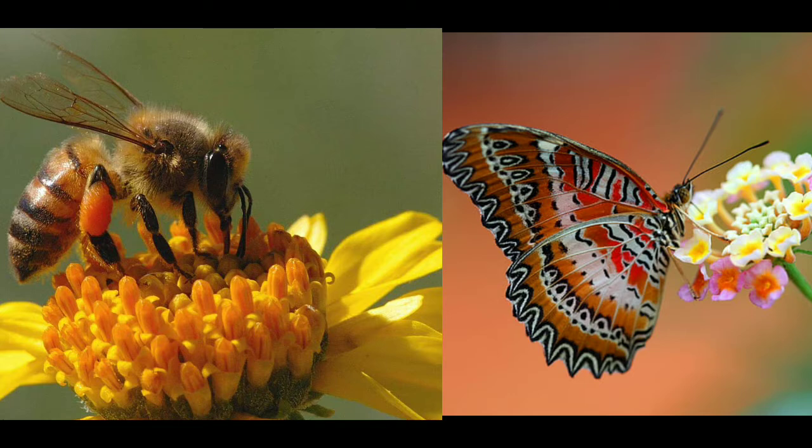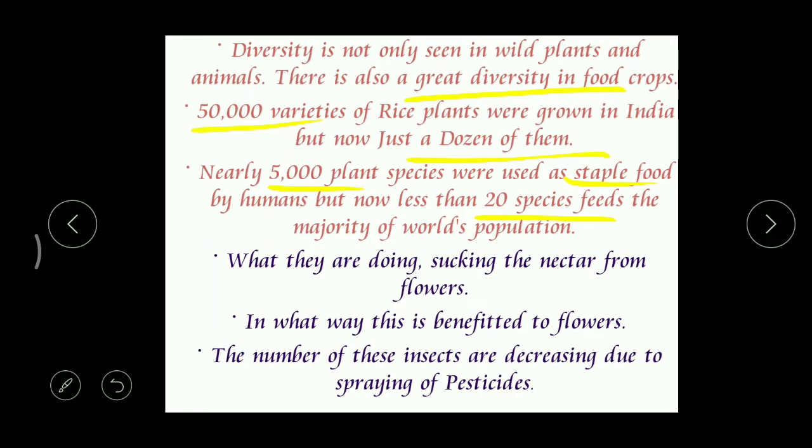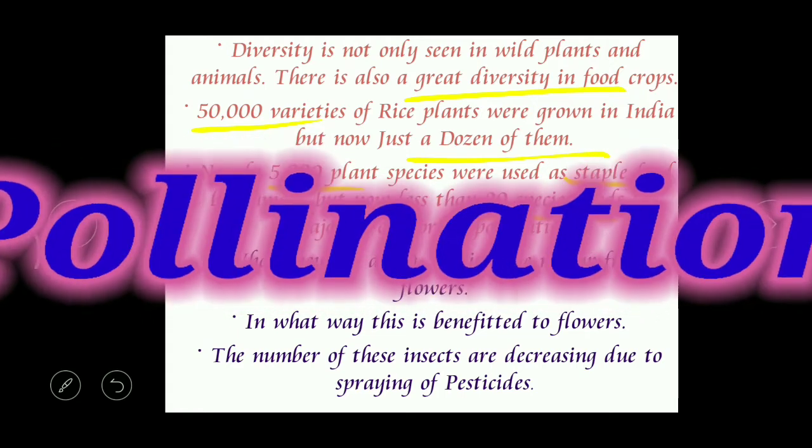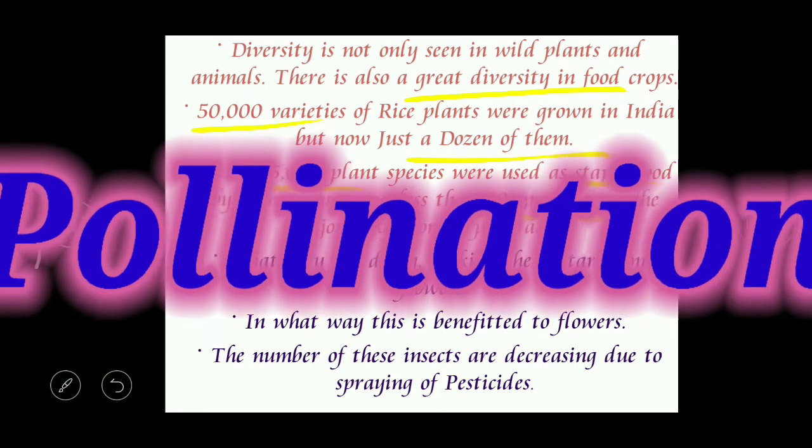What are they doing? They're sucking the nectar and they prepare honey, right? But in that process, they're helping the plant in one aspect. What is that? Pollination.